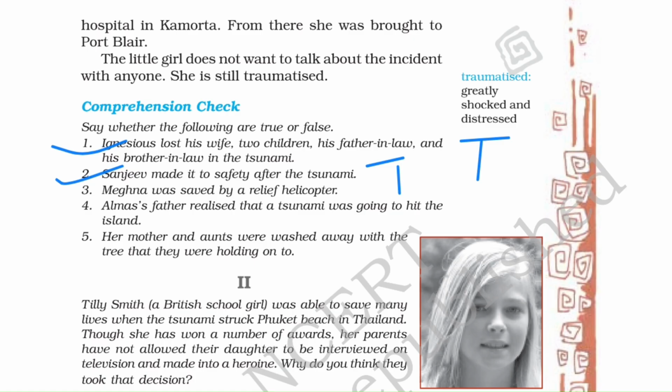Third, Meghna was saved by a relief helicopter. No, Meghna was not saved by a relief helicopter. She was swept away by a wave on the shore and then she was saved. Then Alma's father realized that a tsunami was going to hit the island. Yes, true. So the fourth one is true. Meghna one is false. The third one is false. Okay. Then the fifth one, her mother and aunts were washed away with the tree that they were holding on to. This is true. Yes. So all are true only. The third one is false. Okay.